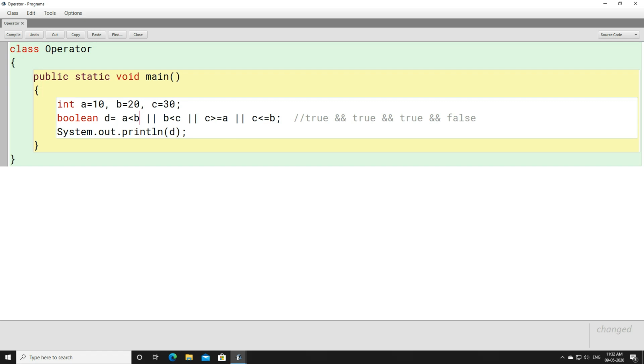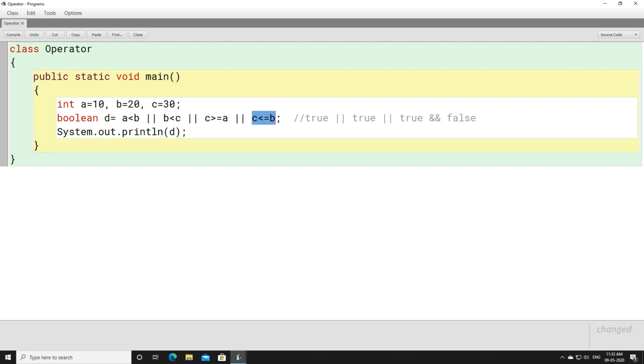Now let's look at this. A is less than B. Is it true? Yes. Or B is less than C. Is this true? Yes, it is true. C is greater than equals to A. Is C greater than A? Yes, the value of C is greater than A. 30 is greater than 10. So again this will give you true.